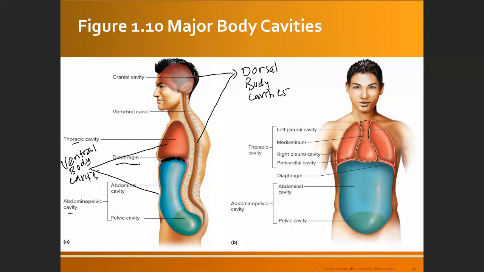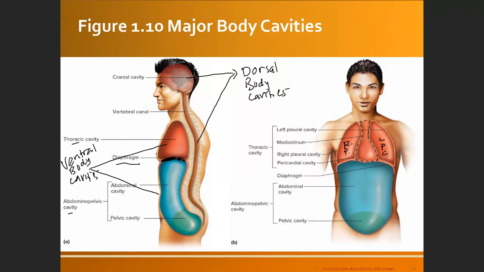Now you see from the front, the thoracic cavity actually has three spaces, or types of cavity. The first one, this one on the right side, is called the right pleural cavity. On the left one, there is a left pleural cavity. And these cavities are used by the lungs.